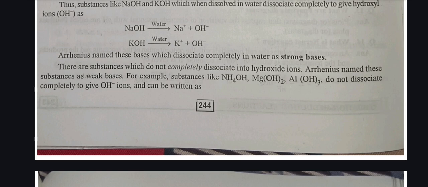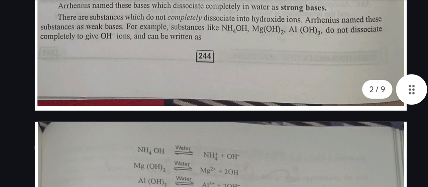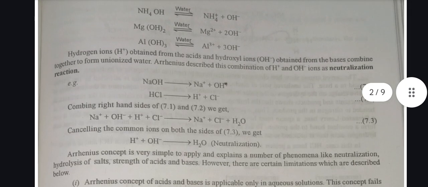For example, substances like NH4OH, Mg(OH)2, and Al(OH)3 do not dissociate completely to give OH- ions and can be written as follows. Hydrogen ions H+ obtained from these acids and hydroxyl ions OH- obtained from the bases come together to form unionized water. Arrhenius described the combination of H+ and OH- ions as a neutralization reaction.